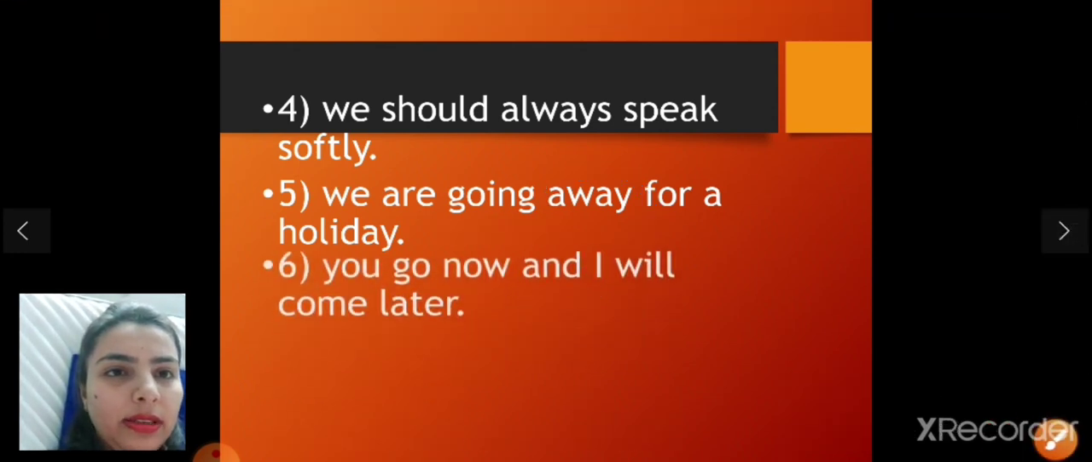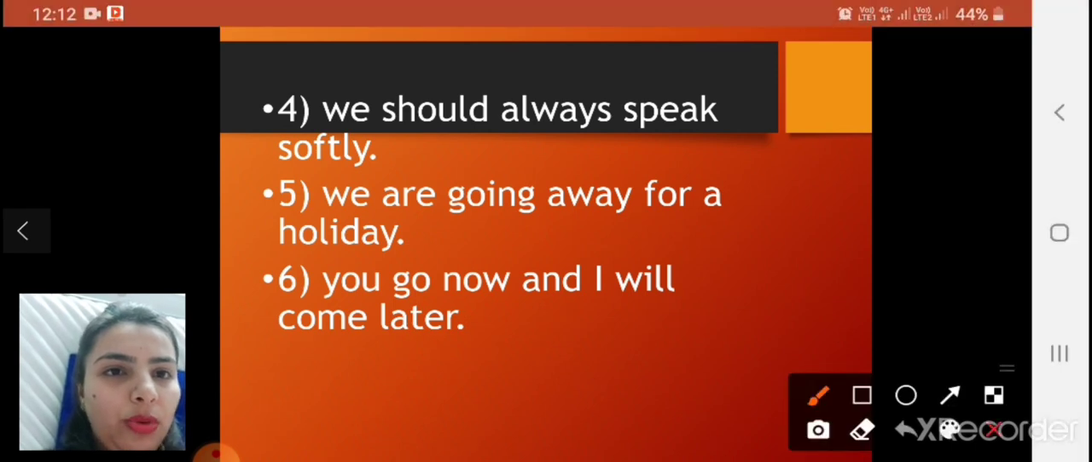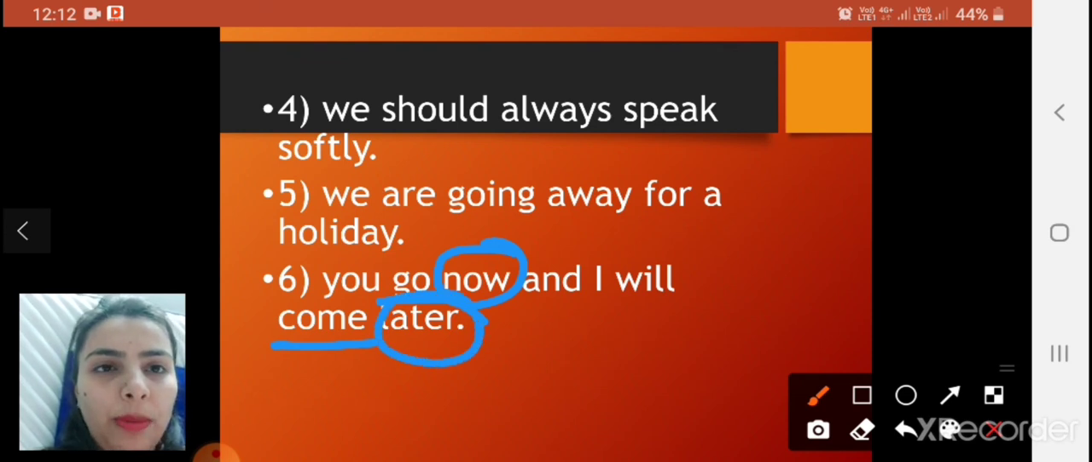In the next, underline the words go and come. The sentence is: You go now and I will come later. Here go and come are both verbs, and our adverbs are now and later. They show the action of the verbs go and come.